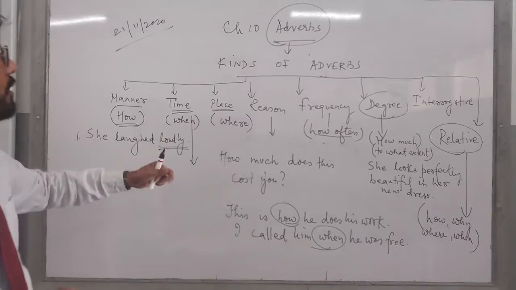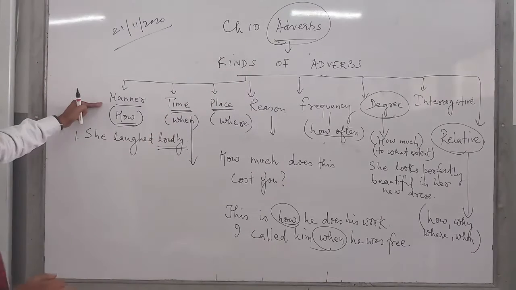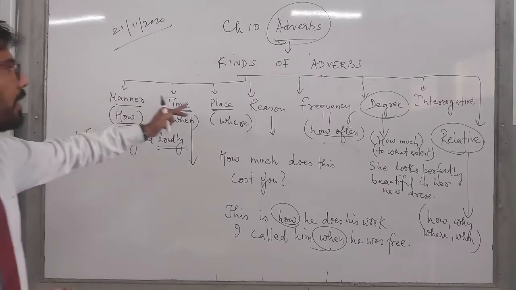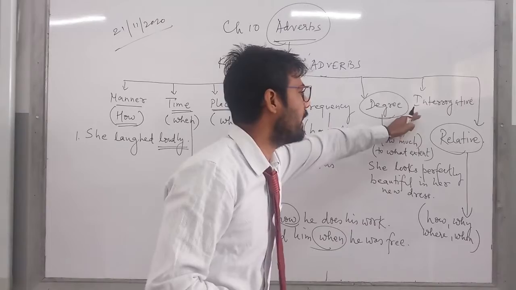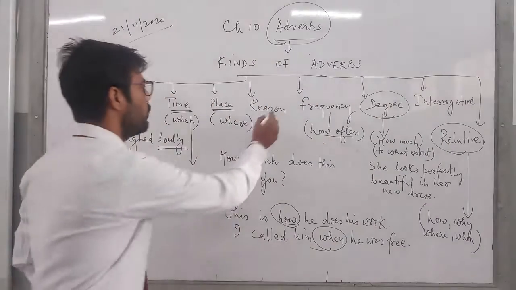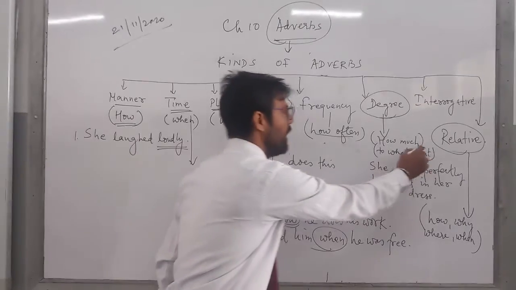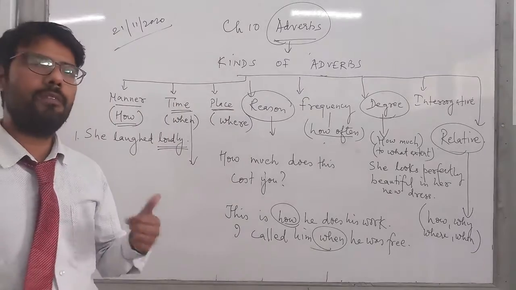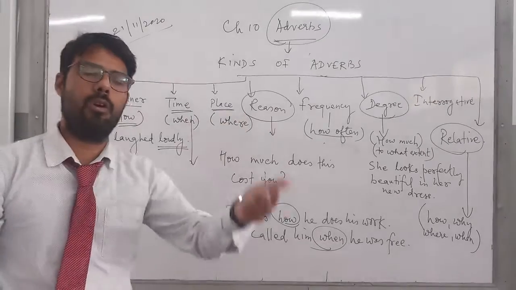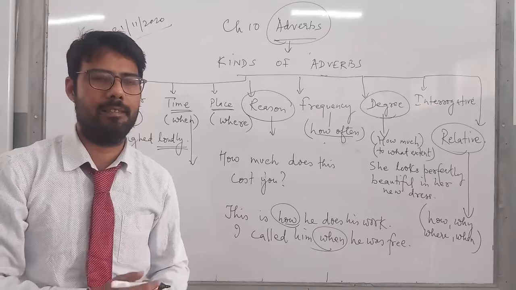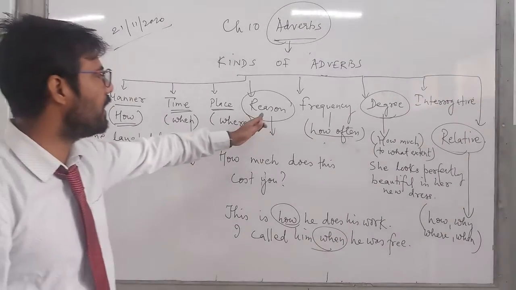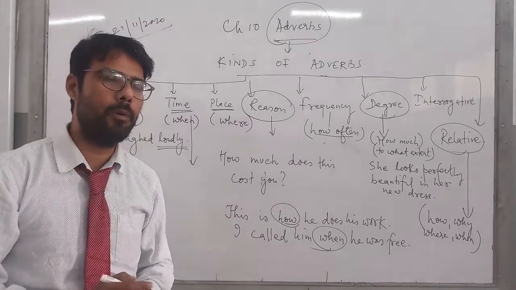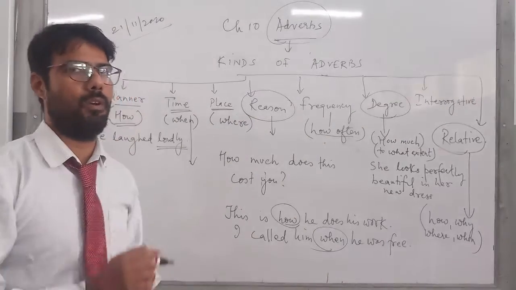In the second part, we covered the kinds of adverbs: adverbs of manner, time, place, reason, frequency, degree, interrogative, and relative. Children, these two, reason and relative, you will find also come in clauses when you study in class 9, or further ahead in the chapter on clauses. That will help you connect with the adverb clause.